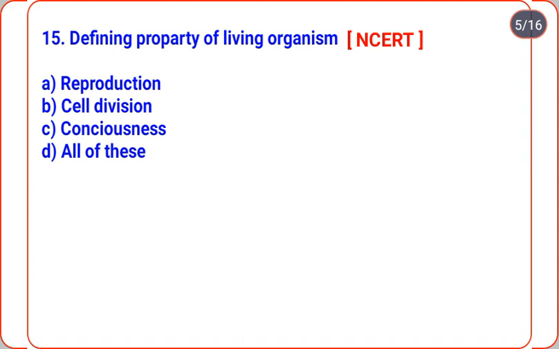Yes, the most appropriate answer is option C, consciousness. Defining property of living organism, consciousness. It is very correct.